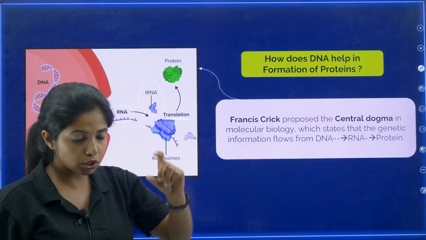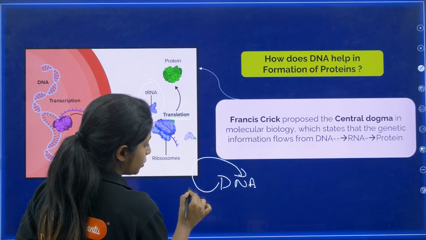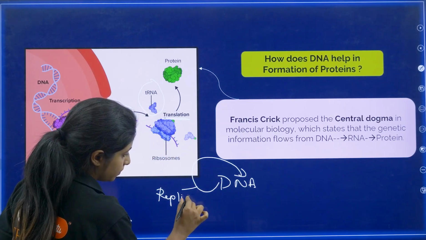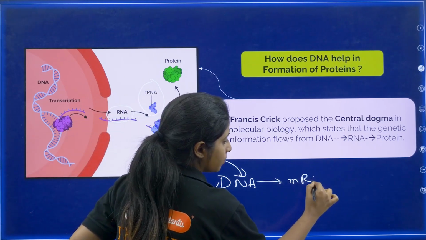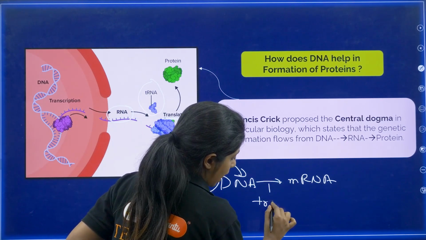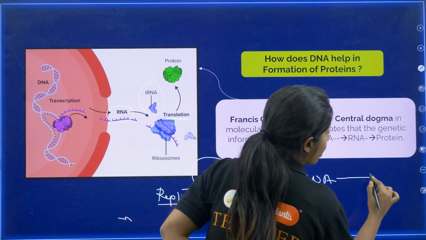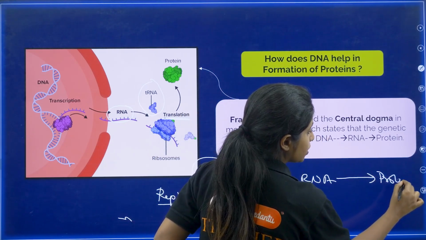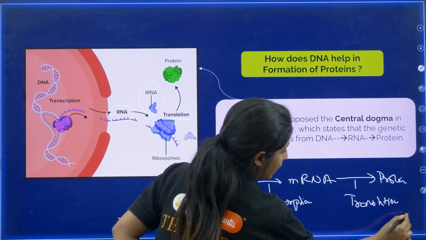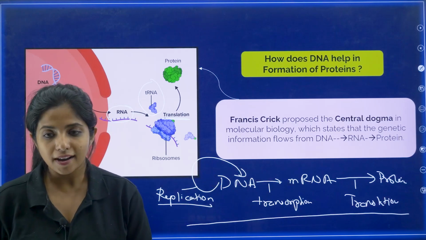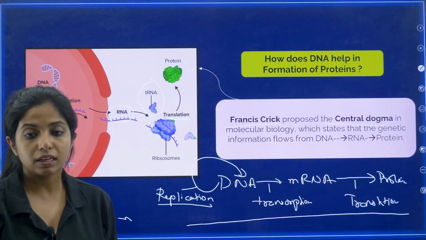So if you have DNA and you want to make more DNA, what do you call this process? Replication. From the DNA, if you want to make mRNA, what do you call this process? You call this transcription. From the mRNA, you plan to make proteins. What do you call this process? You call this translation. And this is the central dogma, which was proposed by Francis Crick, my dear children.